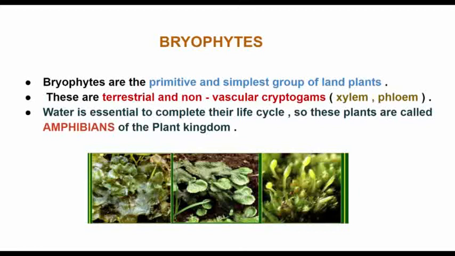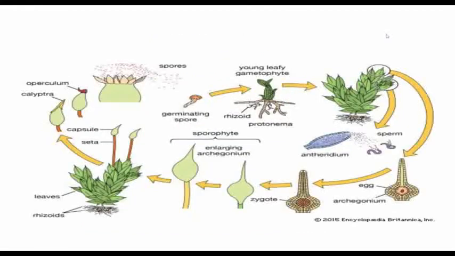Bryophytes have distinct alternation of generation. Gametophytic generation is dominant and sporophytic generation is small and depends on the gametophytic generation. The gametophytic plant can be either thalloid, that is liverworts, or leafy, that is mosses.